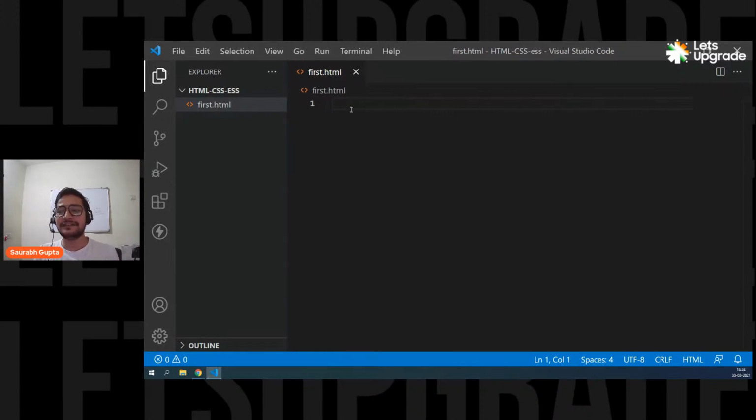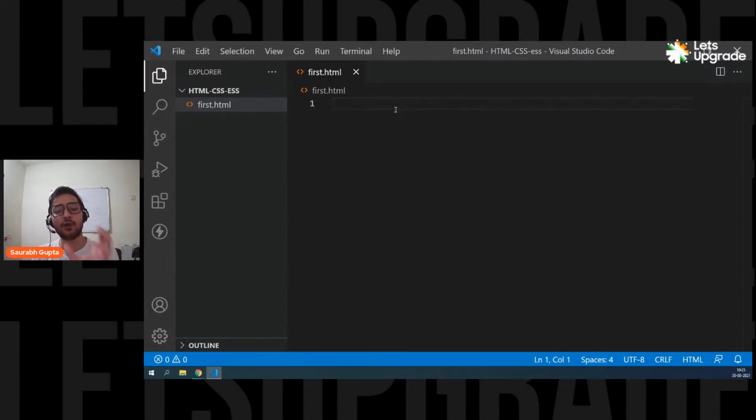Okay. So now guys, we have a new HTML file here. In this file, we are going to write all our tags and see our content getting created. But when you start writing in any language, there are some basic things that you have to do. For example, in C there is always a void main in which you write your code. If you go for Java, there is always a public static void main. That means when you start with any language, there is some basic setup or basic syntax that is always needed in every file that you create.